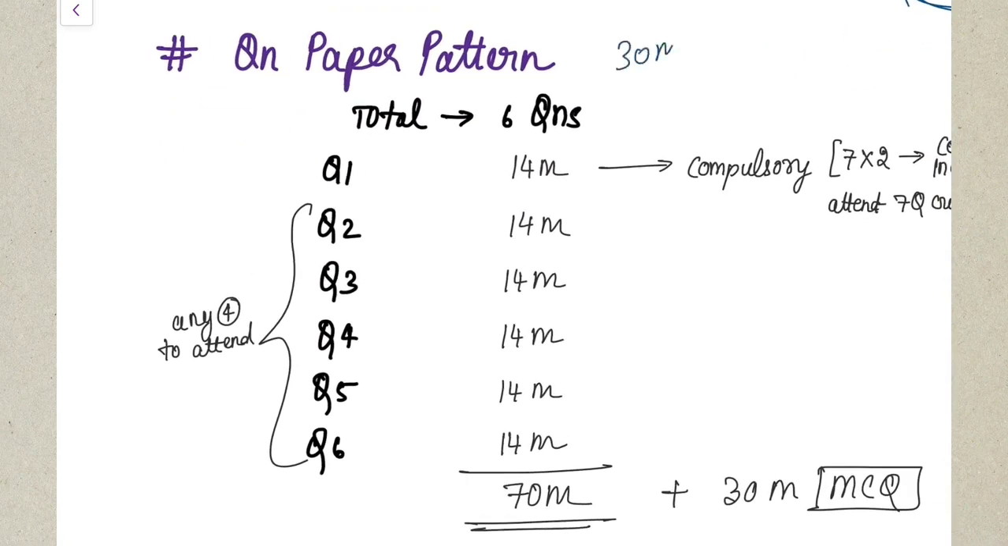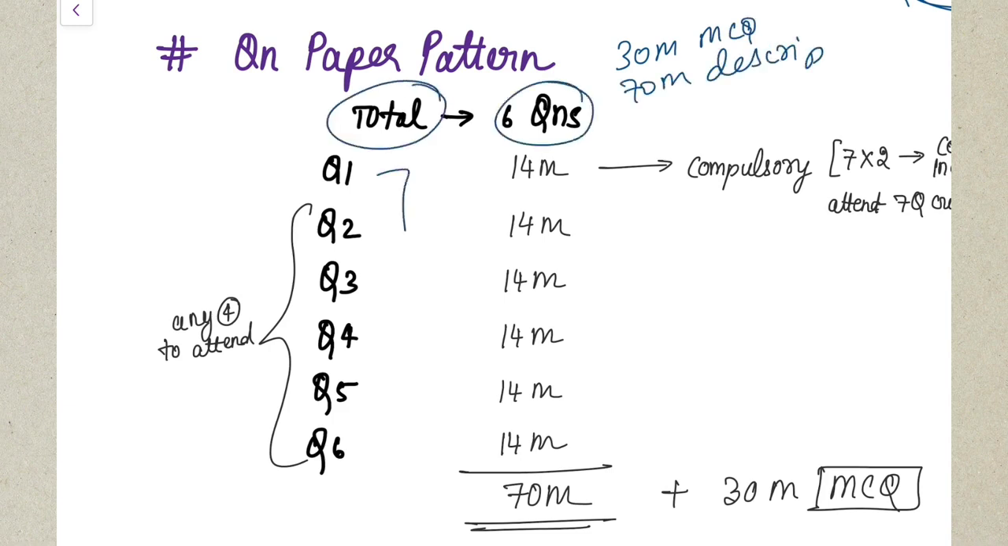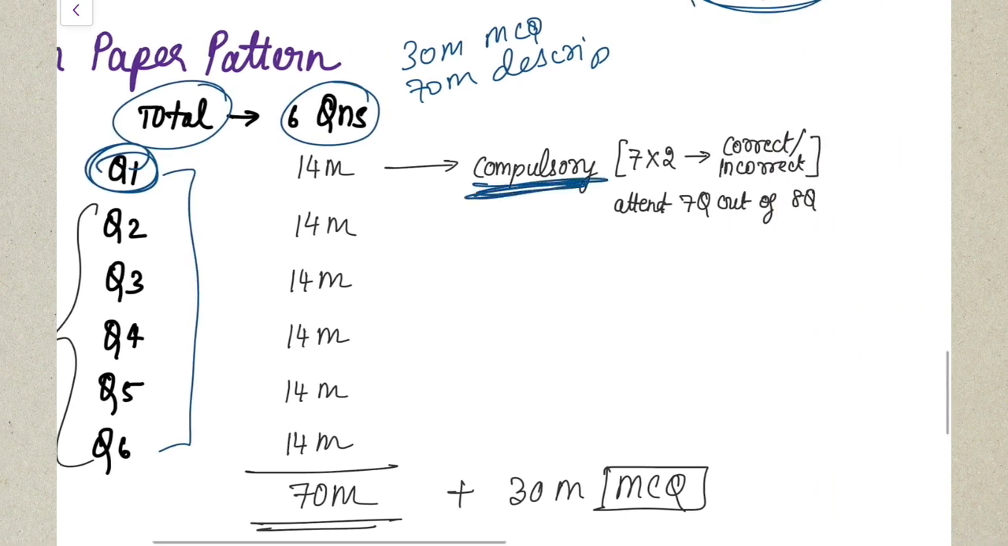And finally, moving on to your question paper pattern. So you all know that 30 marks come for MCQ and 70 marks will be questioned as descriptive. Right. So totally in your examination there will be 6 questions, question number 1 to question number 6. And question number 1 is your compulsory question.